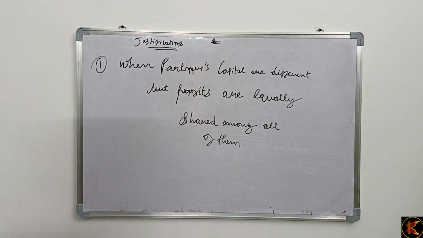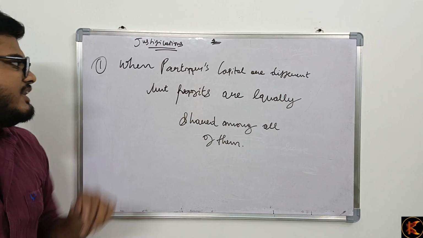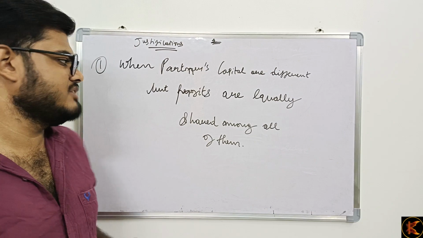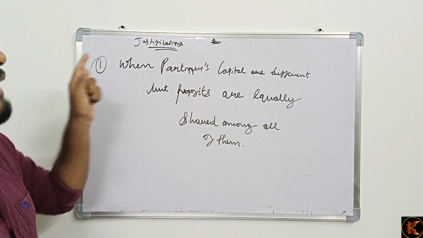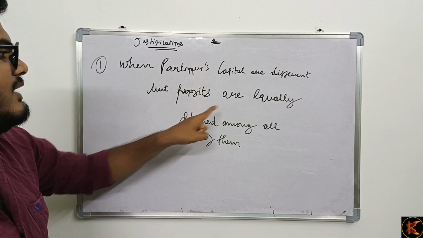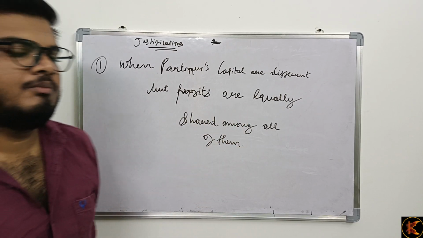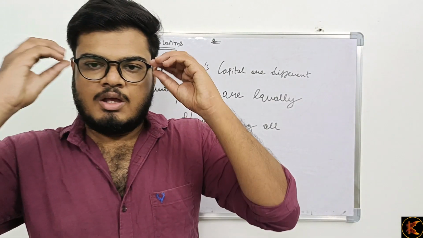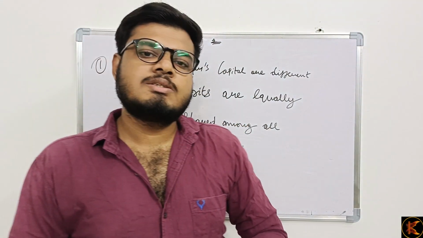So guys, if you see, here we have the first justification for why interest on capital has been encouraged by all the partnership firms. First justification: when partners' capitals are different but profits are equally shared among all of them. Take a scenario where there are three partners, A, B, C.